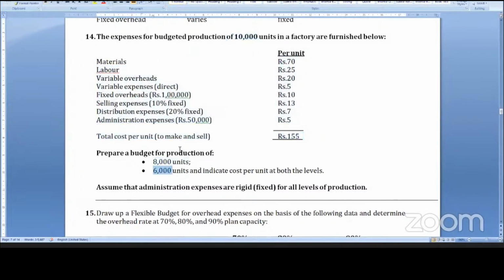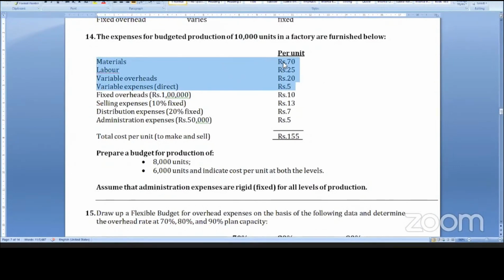How will you prepare? Sir, material is a variable cost. Labor is a variable cost. Variable overhead, variable expenses, these are variable costs. Now, variable cost per unit will be the same.